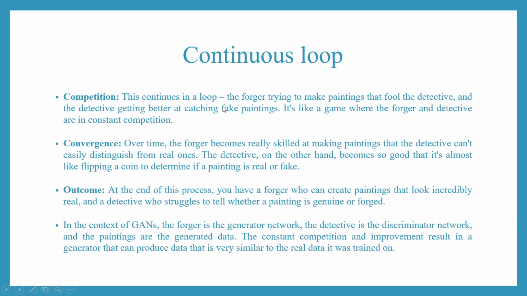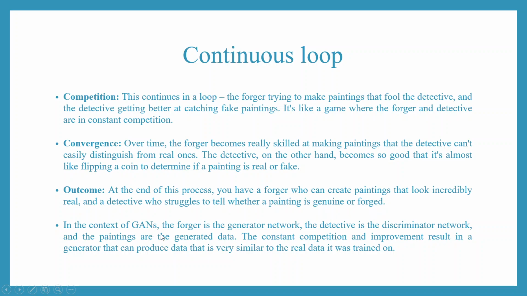This continues in a loop, the forger trying to make paintings that fool the detective, and the detective getting better at catching the fake paintings. It's like a game where the forger and the detective are in constant competition. Over time, the forger becomes really skilled at making paintings that the detective cannot easily distinguish from the real ones. The detective, on the other hand, becomes so good that it's almost like flipping a coin to determine if a painting is real or fake. At the end of this process, you have a forger who can generate paintings that look incredibly real, and a detective who struggles to tell whether a painting is genuine or forged.